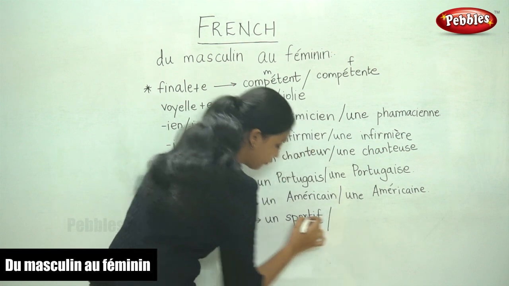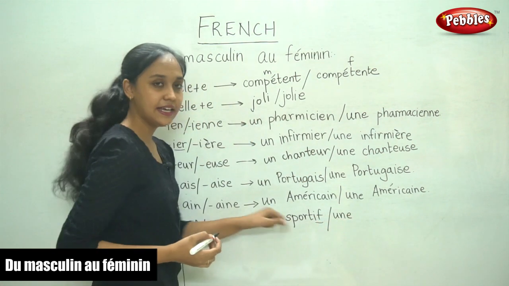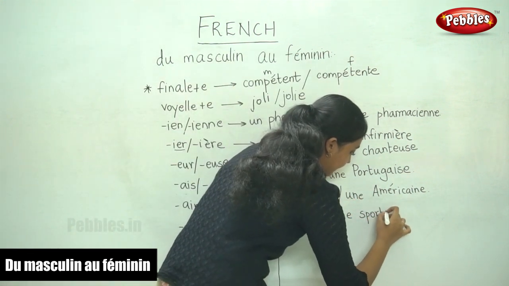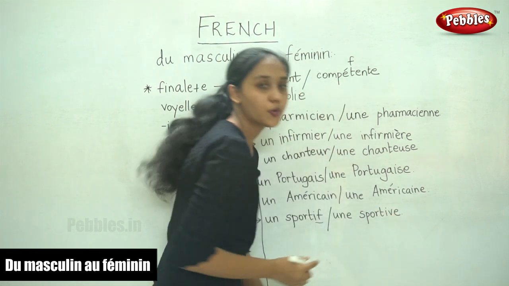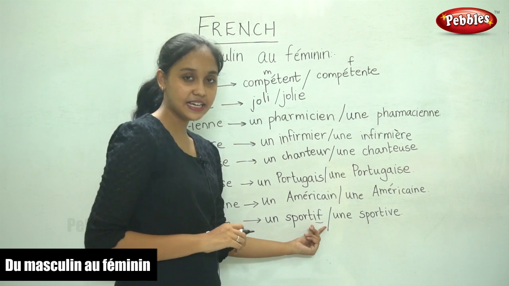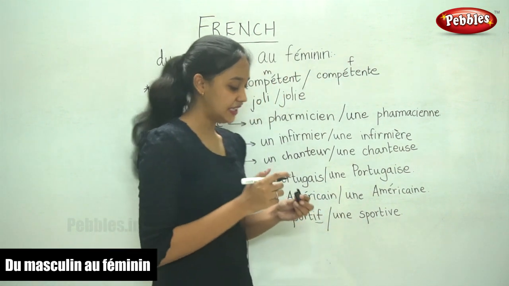In the feminine form, IF is replaced with IVE. In the masculine form, the ending is IF. In the feminine form, it is IVE.